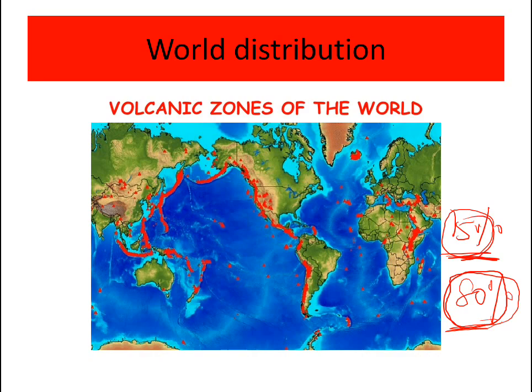So the distribution is mainly the circum-Pacific belt, the mid-continental belt, and the mid-oceanic ridges, like the Atlantic ridge. These are the main volcano-occurring regions. And the first type is the circum-Pacific belt.